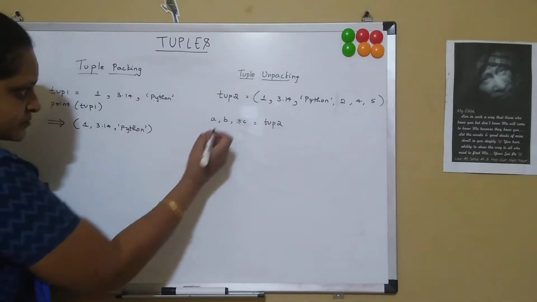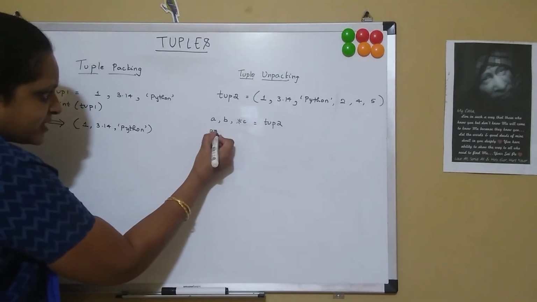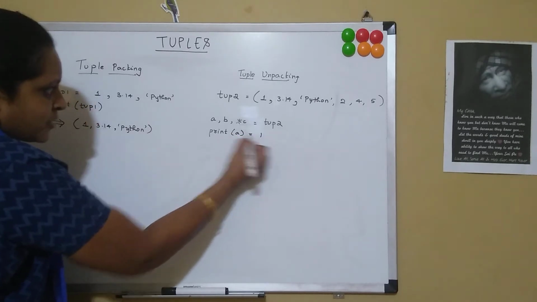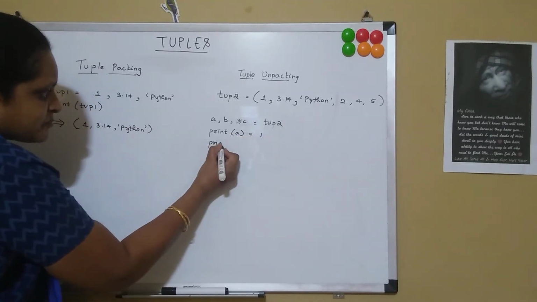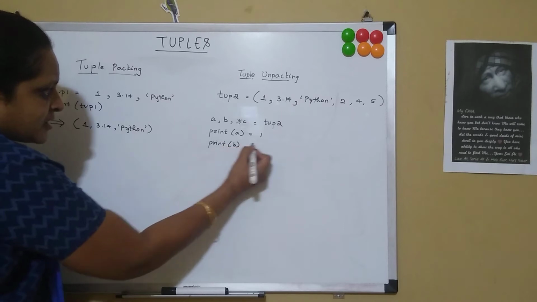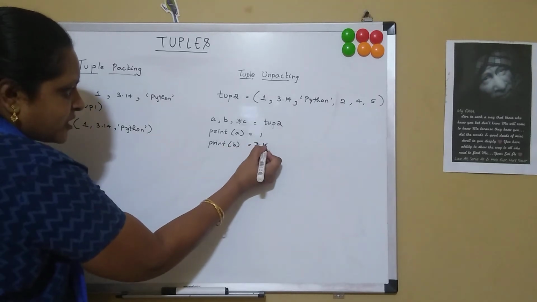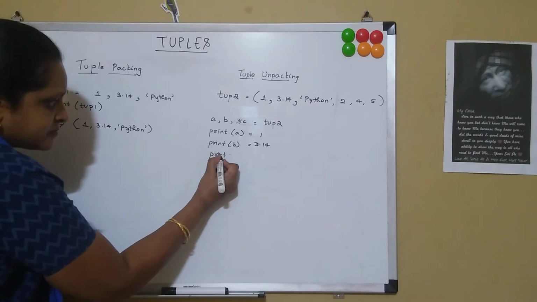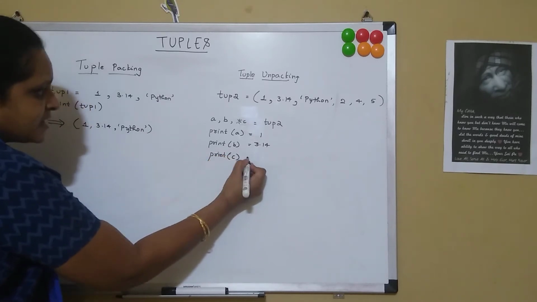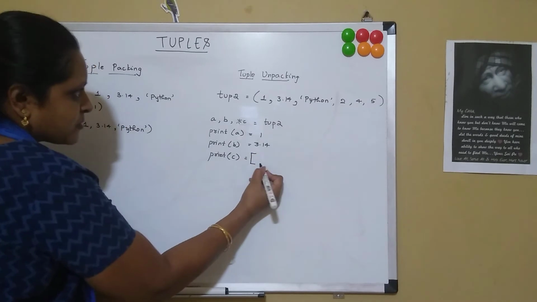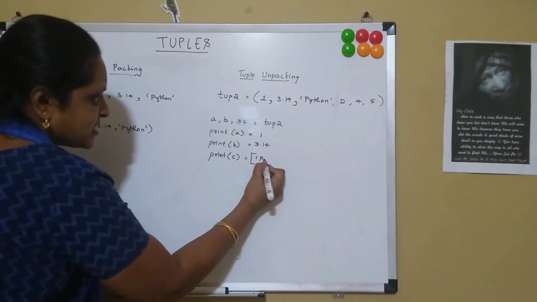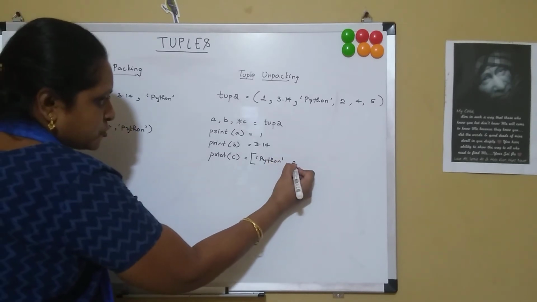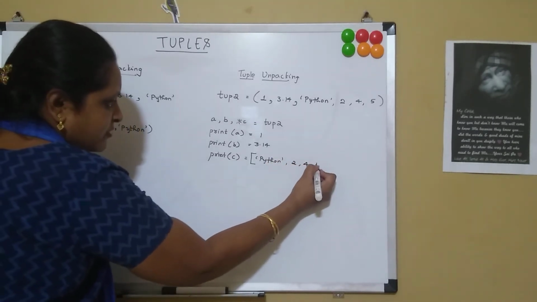And now if I say print A, I get the value 1. If I say print B, I get the value 3.14. And if I say print C, I get it in the list format, the remaining elements, that is Python, 2, 4 and 5.